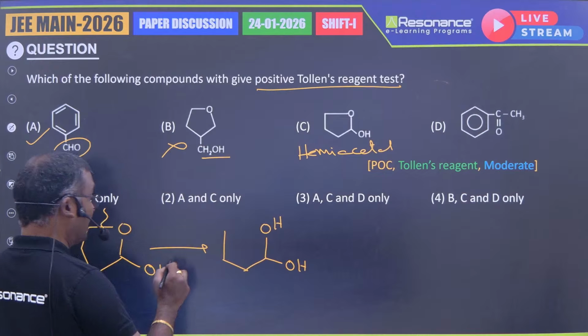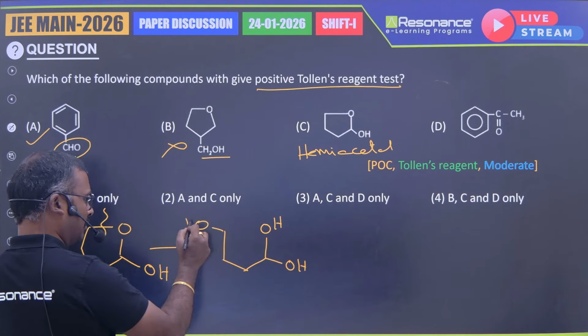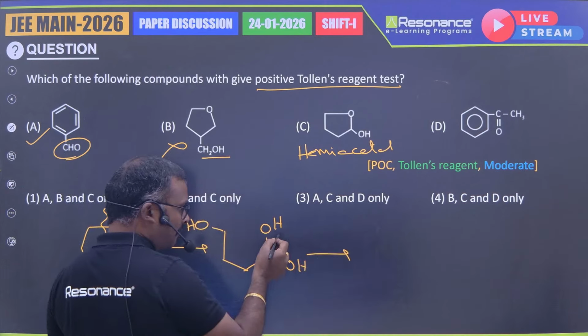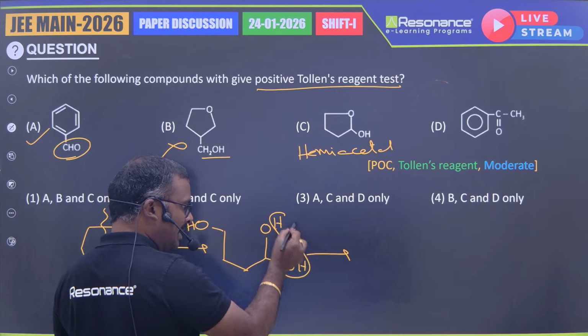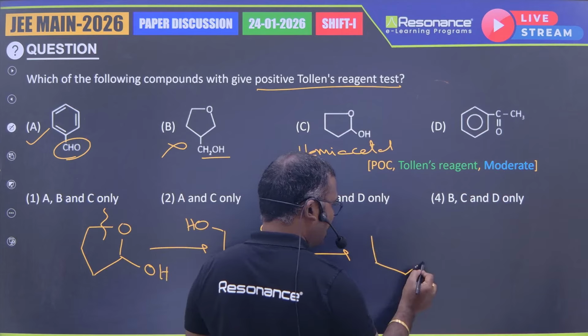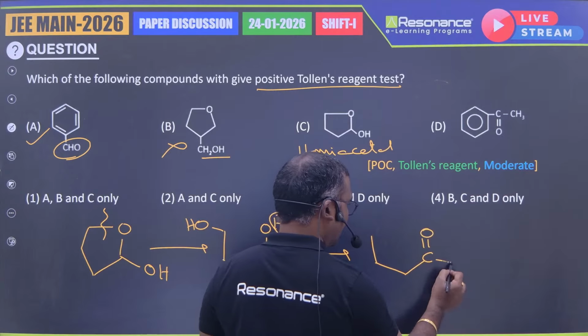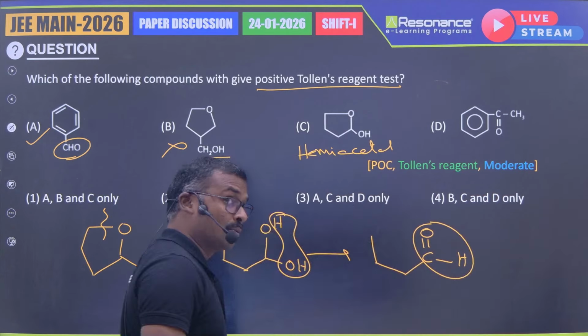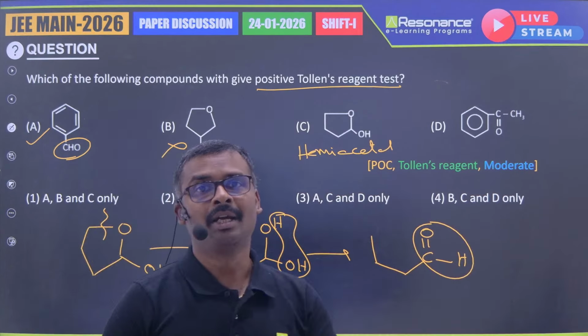Now this gem diol, here another alcohol will come, that is another point. So from this gem diol, when dehydration happens, you will be getting an aldehyde. This is the aldehyde which is responsible for showing the Tollens test.